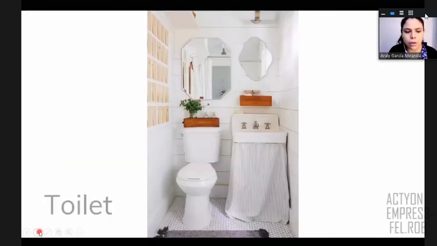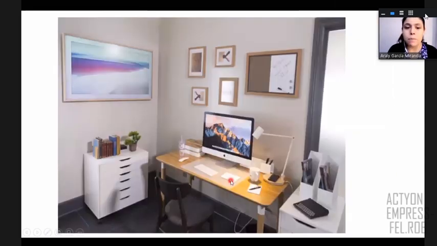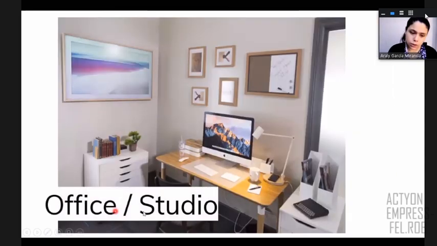Let's see another room. We have, for example, your bedroom, right? And as you can see, here we have a wardrobe or a closet, right? And more things. This is an office or a studio. You can say both, right? So usually here you have maybe your computer, your laptop, and your things to study, maybe, right? So that's a studio or an office.